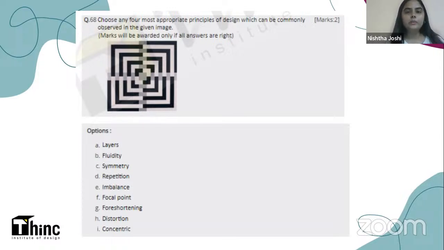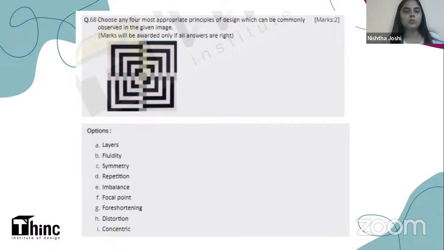It can be a bit confusing as well because there is one restriction in these type of questions. The restriction being you will only get marks if all the answers that you have chosen are correct. So there is a possibility that the question is asking for 4 right answers. There is a possibility that there are more than 4 right options. So you can choose any of those 4, any 4 out of those right options. But the 4 that you are choosing should all be correct.